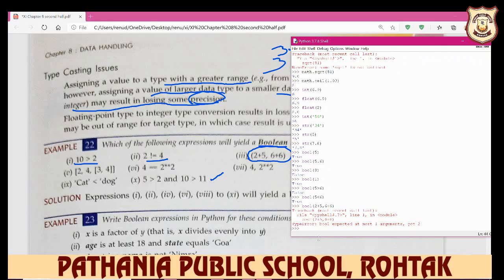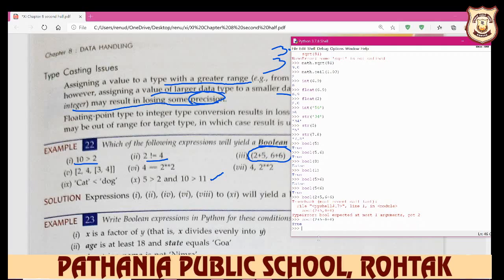You see this error is displayed here. But when you write down bool of 2 plus 5 plus 6 plus 6, it gives the answer true.